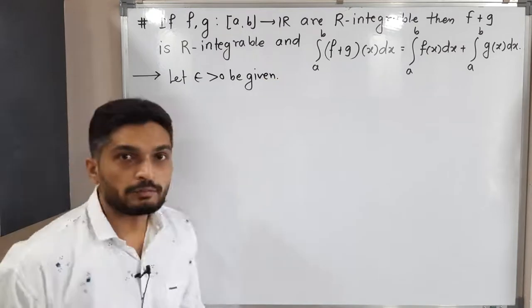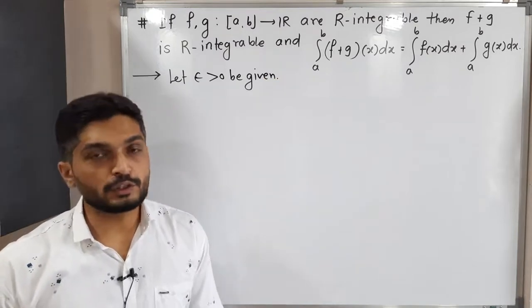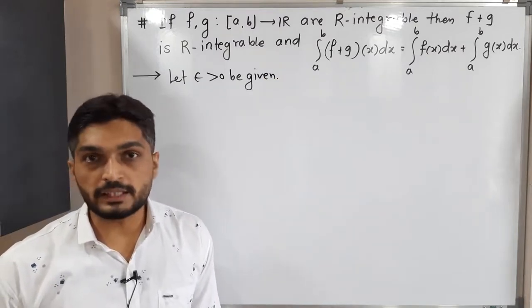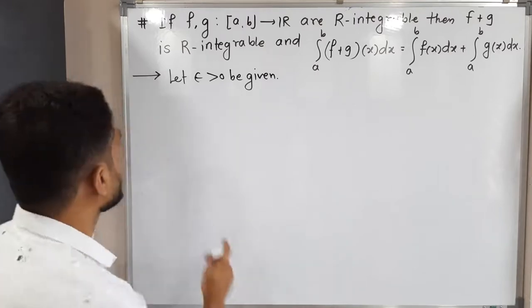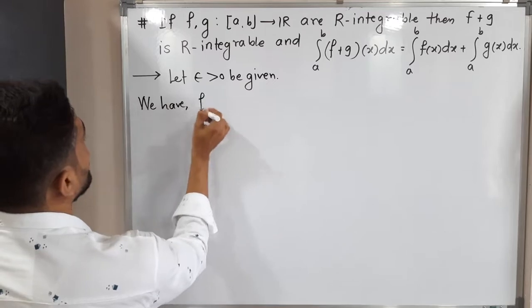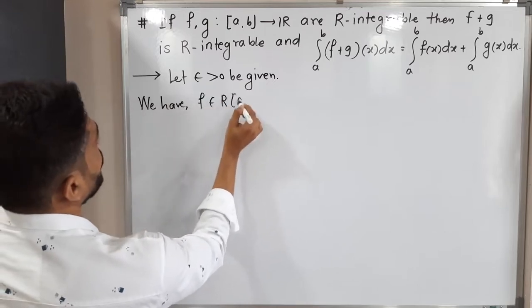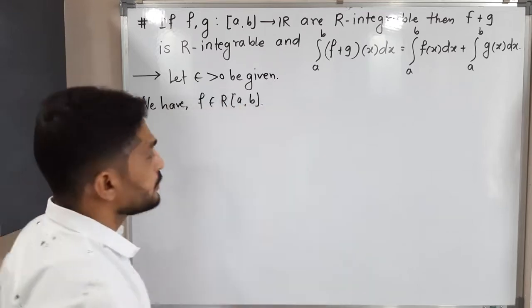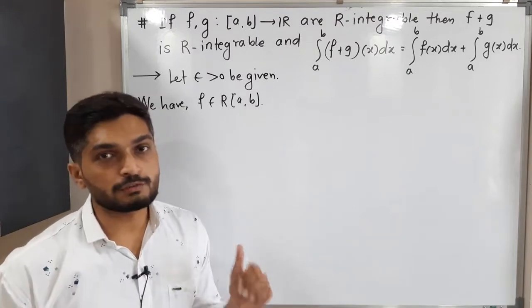After that, what will I do? I will use the given information one by one. The first information is f is Riemann integrable on closed interval ab. So I can follow the epsilon definition for this function f also.